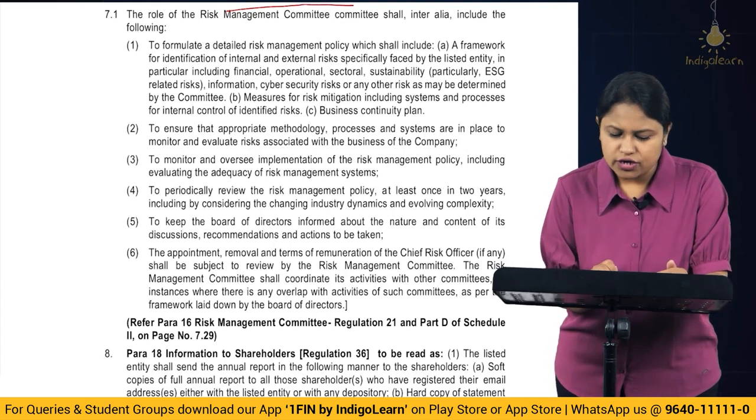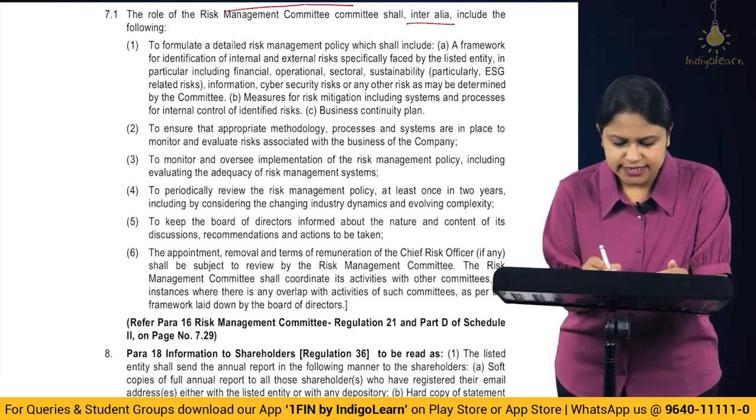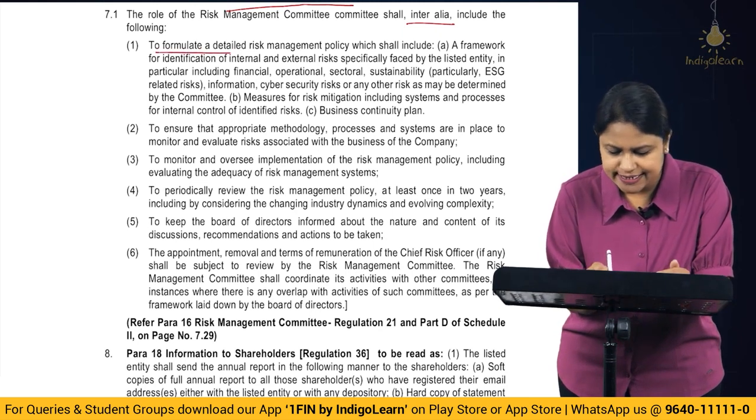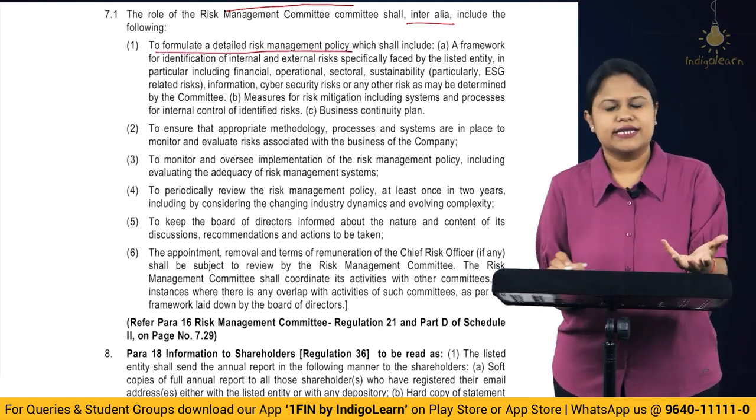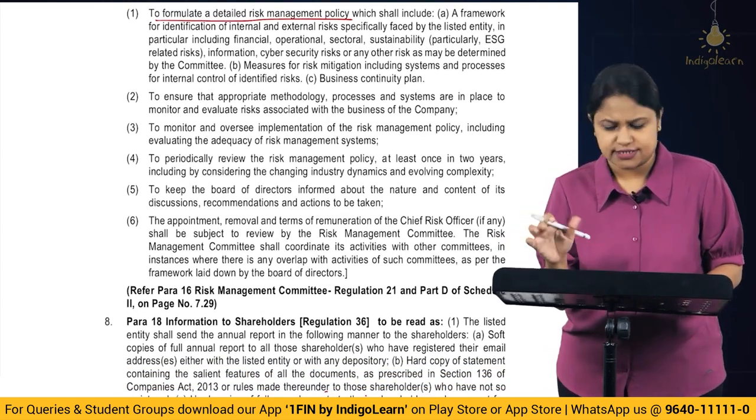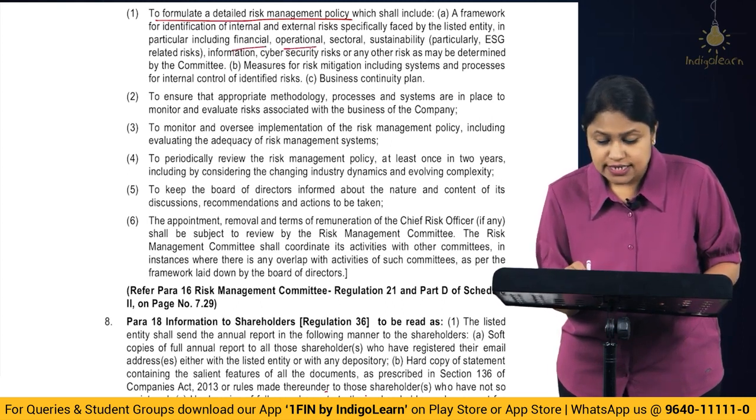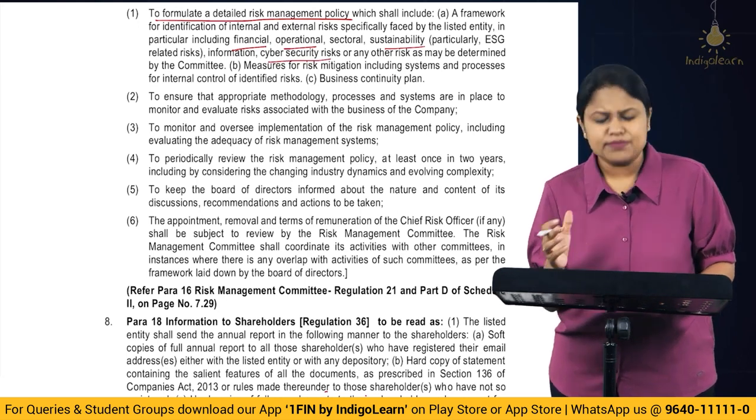Here they have given you the role of a risk management committee, which inter alia shall include the following. Very simple, what will they do? They will formulate a detailed risk management policy. That is the main criterion for which they have been formed. That means they will take into account all kinds of risk. What all risks could be there? In case of listed entities, you could have financial, operational, sectoral, sustainability, and cyber security risks. Multiple risks are there.